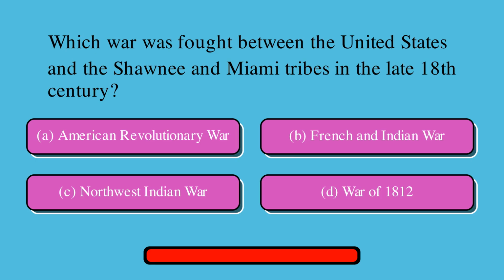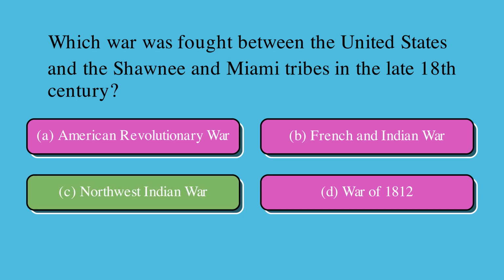Which war was fought between the United States and the Shawnee and Miami tribes in the late 18th century? A. American Revolutionary War, B. French and Indian War, C. Northwest Indian War, D. War of 1812. Choose either A, B, C, or D as your answer. Correct answer is C, Northwest Indian War.